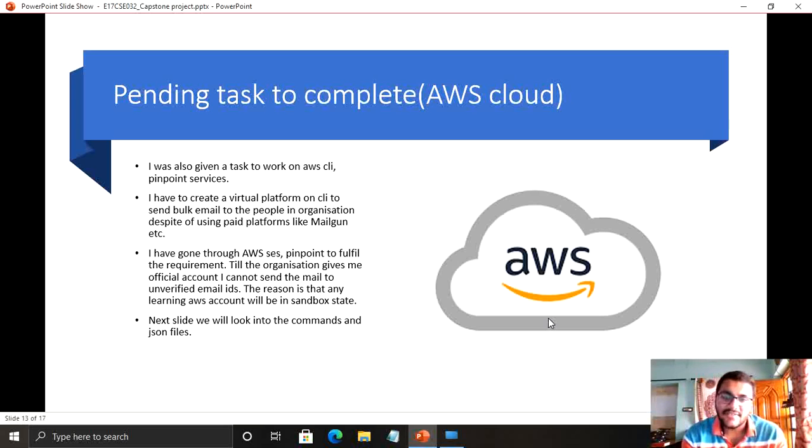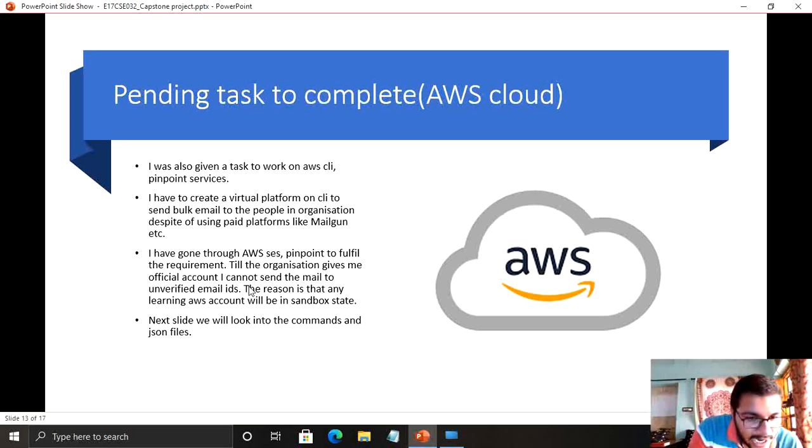I also had a course in third year, second semester, on AWS console and AWS CLI, so I am well aware of this. I asked them if I could perform a task by sending emails. Initially I worked on AWS SES and AWS Pinpoint.